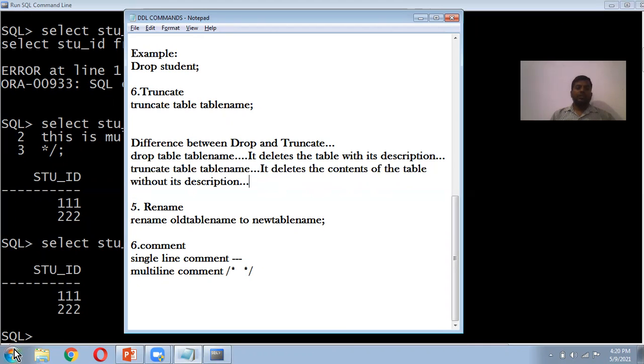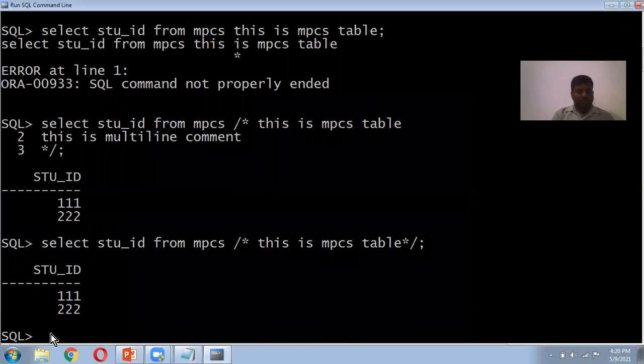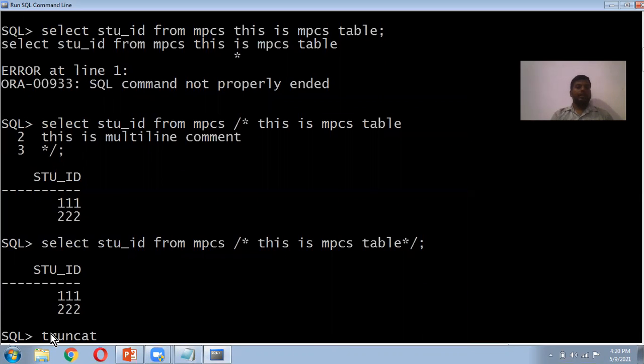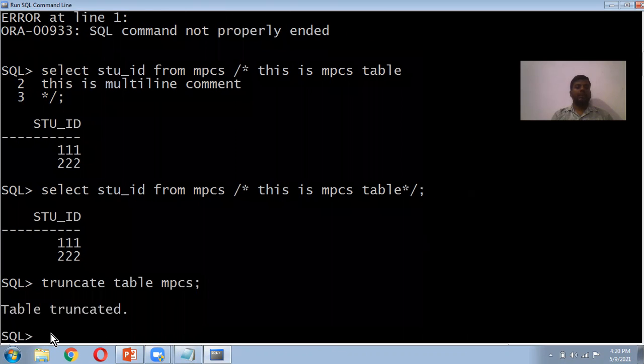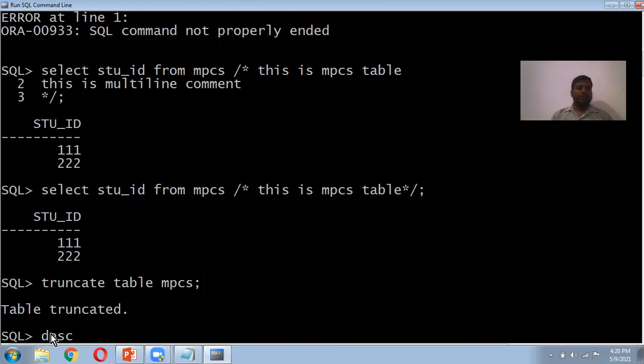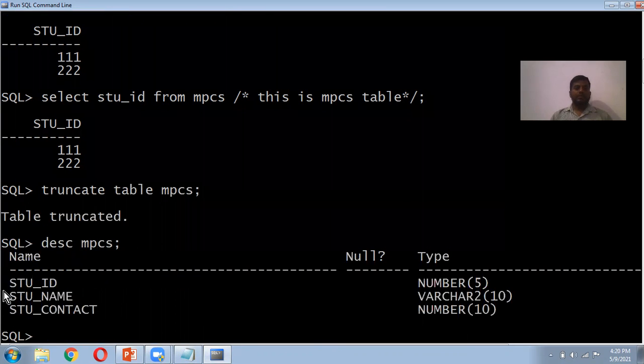So we'll do truncate first, then we'll see the drop. Truncate table, and the table name is MPCS. It will truncate it. So we can see the description also here. The description of MPCS will exist. What are the attributes we have? We can see the description.